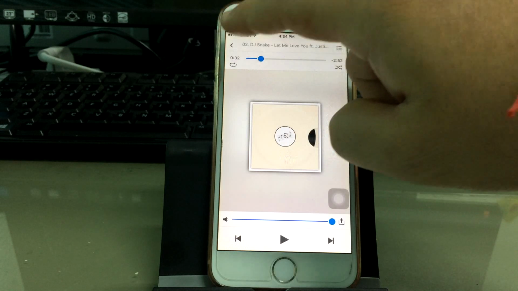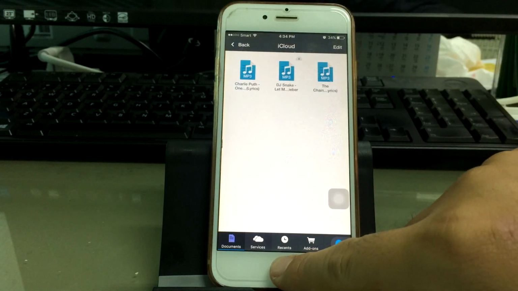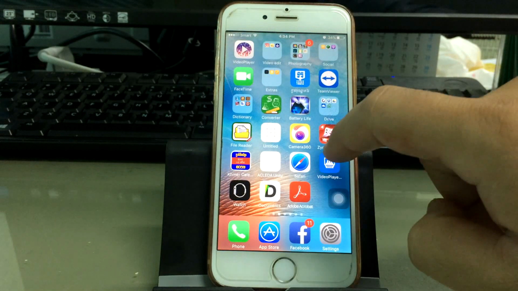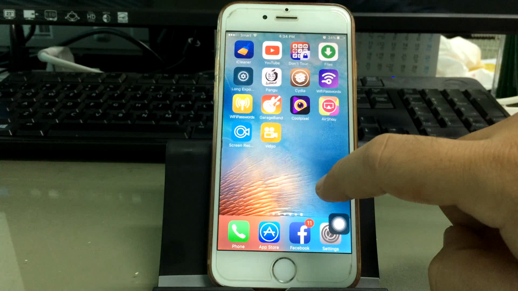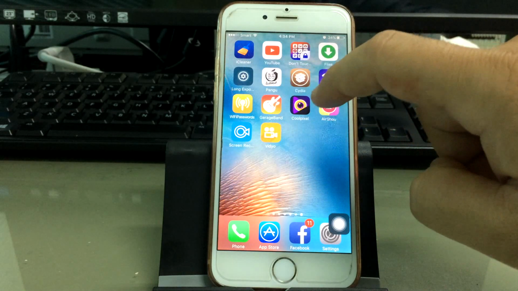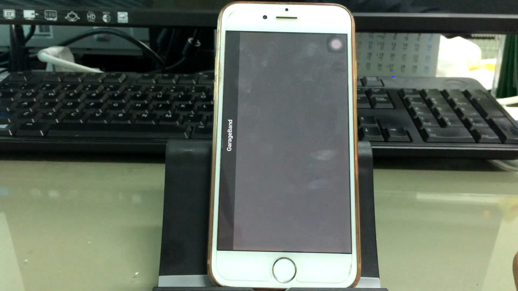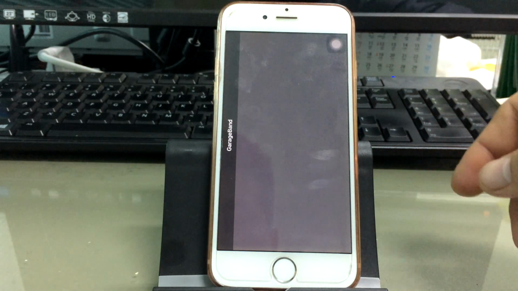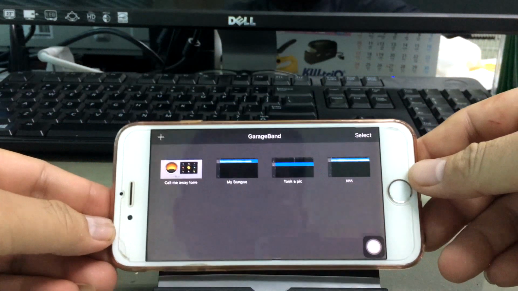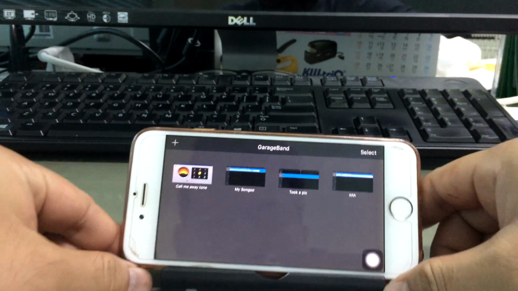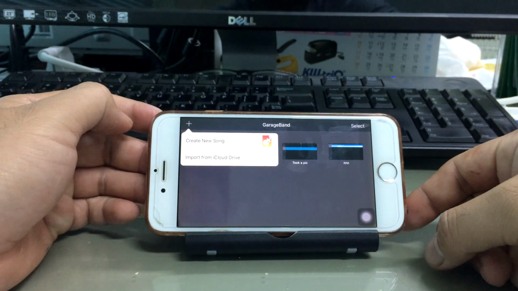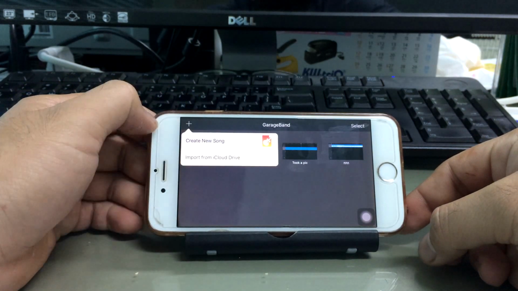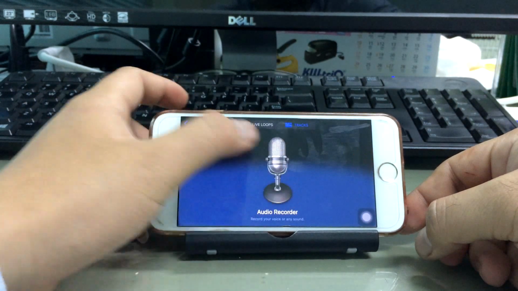Back, and then go to the GarageBand app. Open GarageBand. Tap on the arrow in the top left corner and create a new song. Audio recorder.